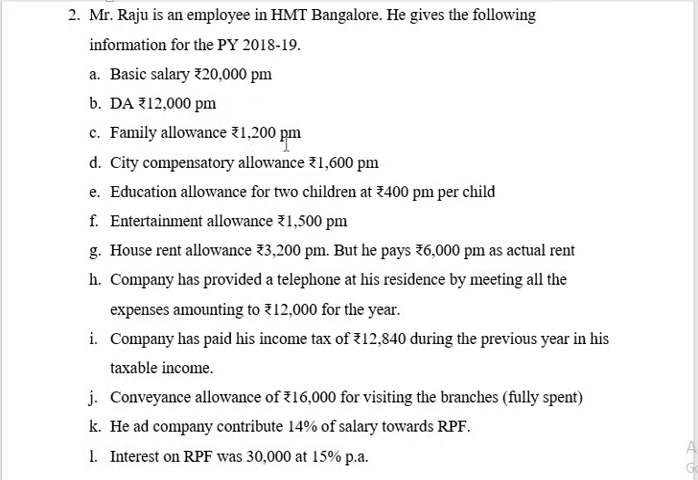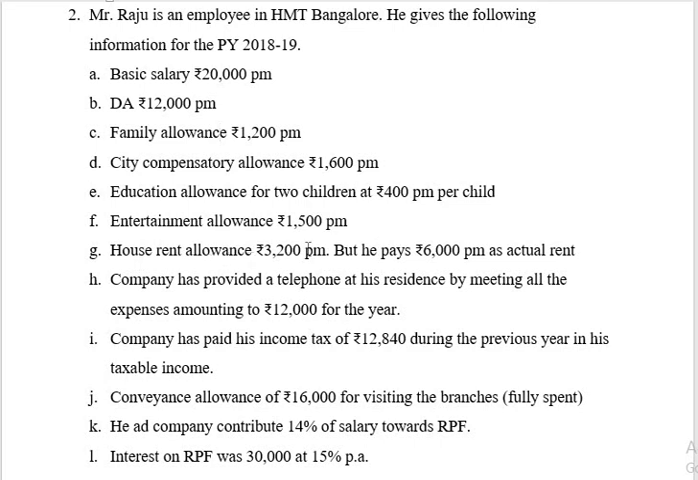Then family allowance of rupees 1200 per month, taxable. City composite allowance, taxable. Education allowance for two children at 400 per month per child. In this case, the assessee avails an exemption of 100 per month for a maximum of two children. 400 into 2 into 12 less 100 into 2 into 12. The balance will be taxable. Entertainment allowance rupees 1500 per month, it is taxable.